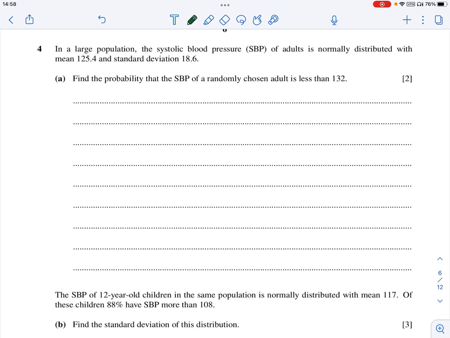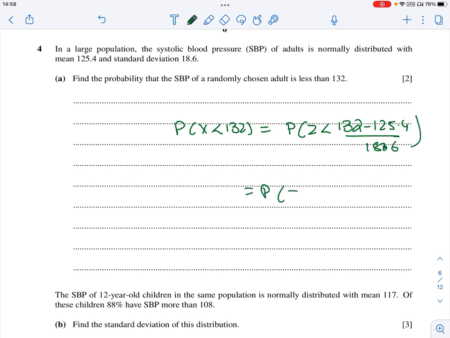Question number 4. In a large population, the systolic blood pressure of adults is normally distributed with mean and standard deviation. Find the probability that a chosen adult is less than 132. Probability of X less than 132 is probability of Z less than (132 minus 125.4) divided by 18.6. Simplify that: Z less than 0.3548. Check from the table: 0.639.